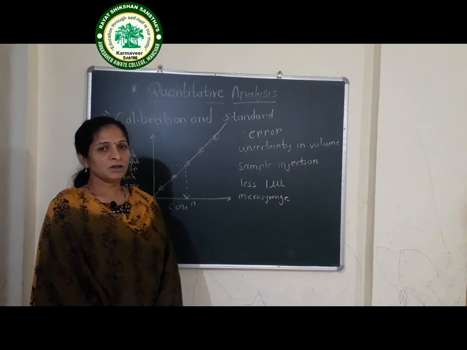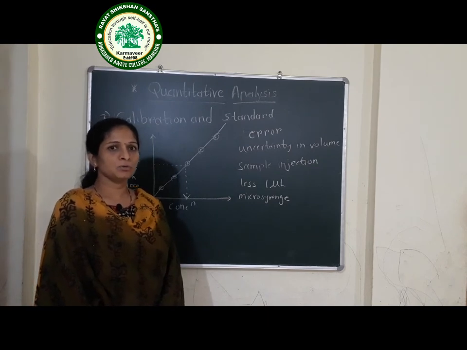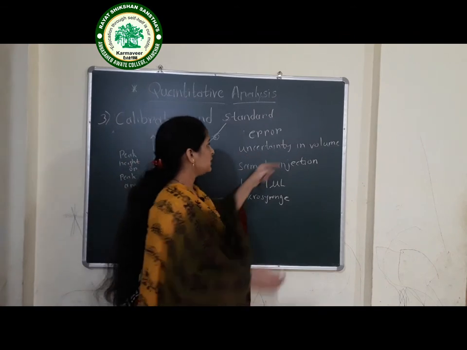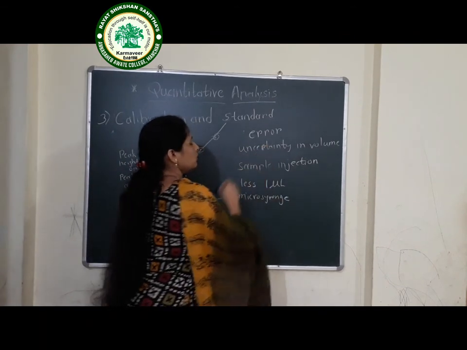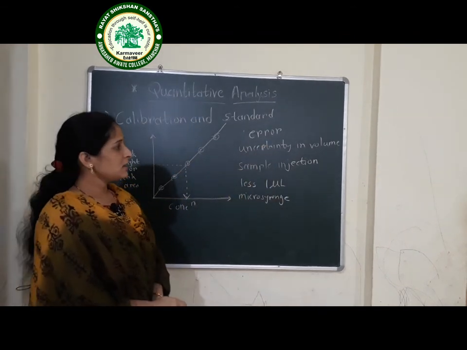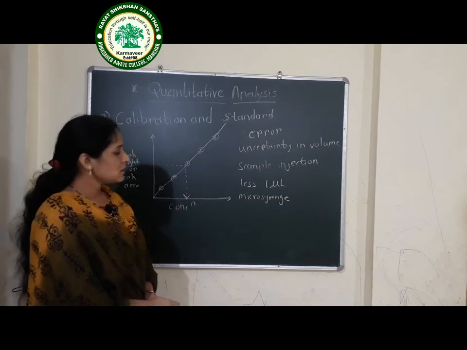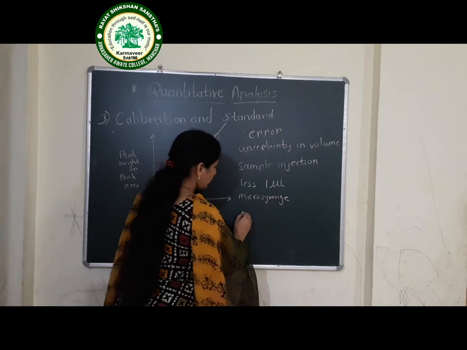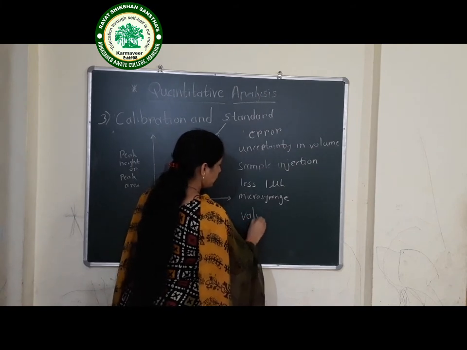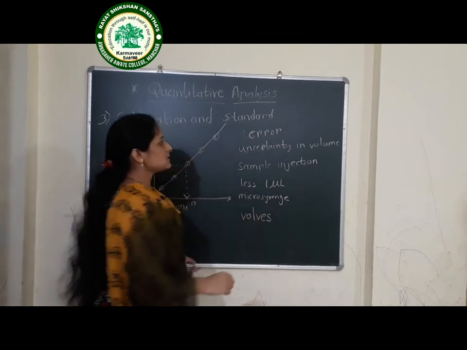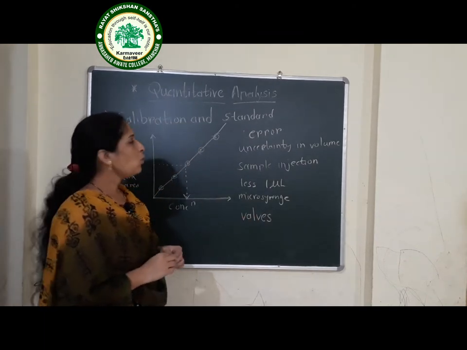Due to this conversion of the liquid sample into the gaseous state, there will be uncertainty in the volume in gas chromatography. This uncertainty in the volume can be decreased by the use of valves. Okay, we can use the valves. They can decrease this uncertainty in the volume.